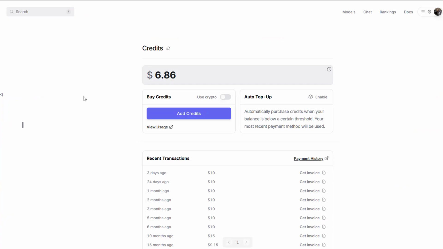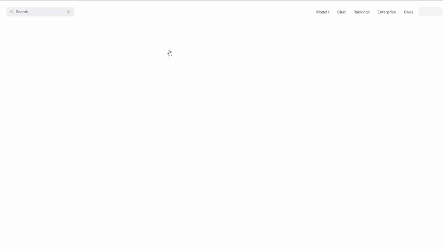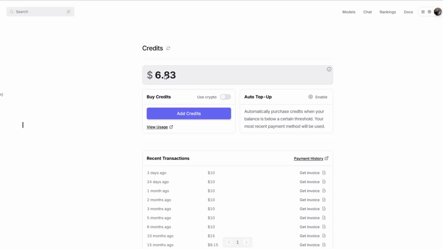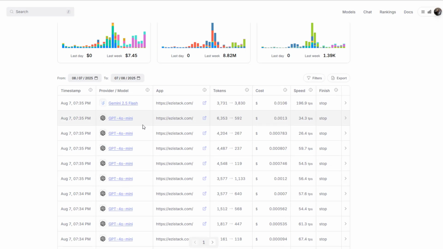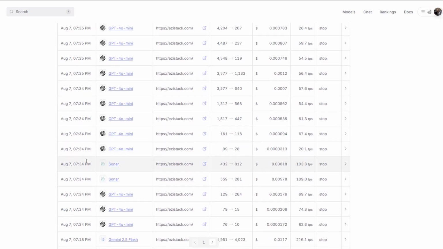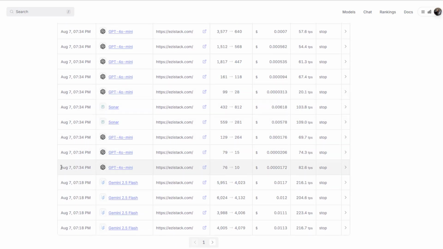So let's go over to OpenRouter. I'm going to click refresh here. Okay, so it's 83, I think it was an 86, so that's about 3 cents, guys. But I'm going to show you this here as well, because we can see the models. I'll press F5 down here, and you can see 735, 735, 735. We'll go all the way down here, 734, 734, 734. So 734, guys. This was our very first prompt, and you can see the prices down here.